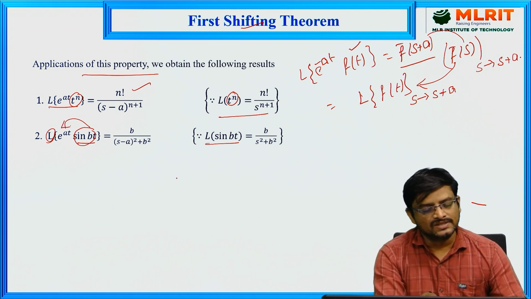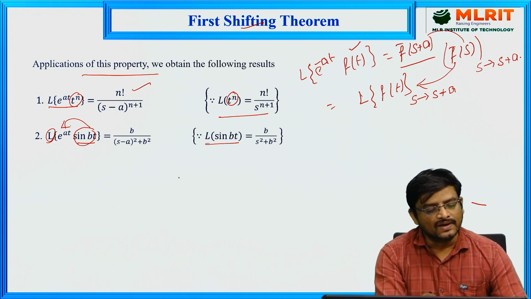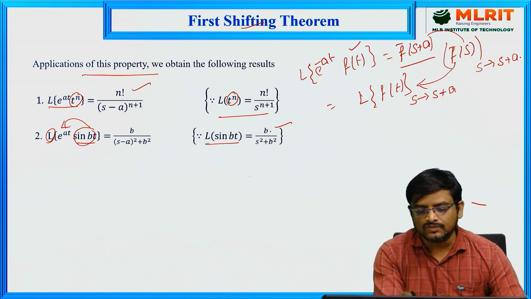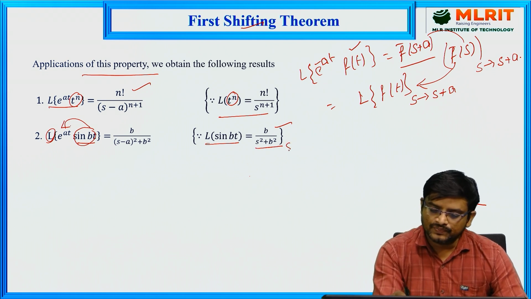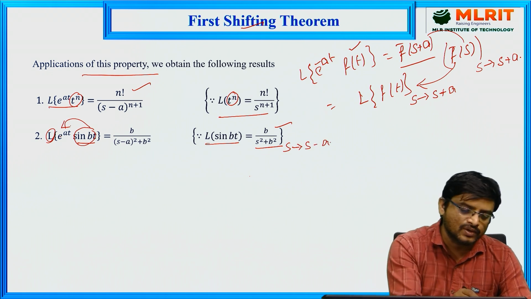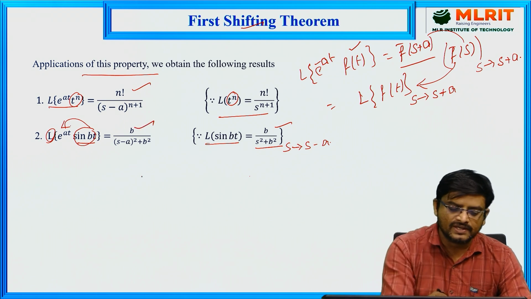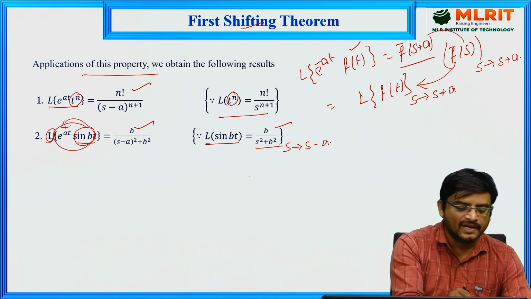The Laplace transform of sin bt is equal to b by s square plus b square. Now we replace s with s minus a, because we have a positive power. Then you will get the Laplace transform of this entire function.